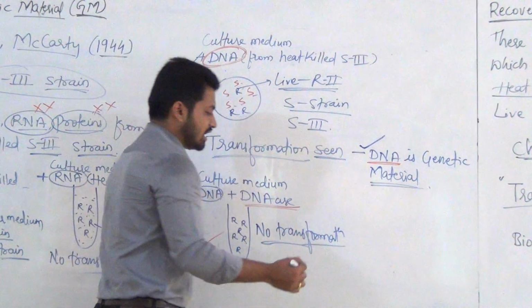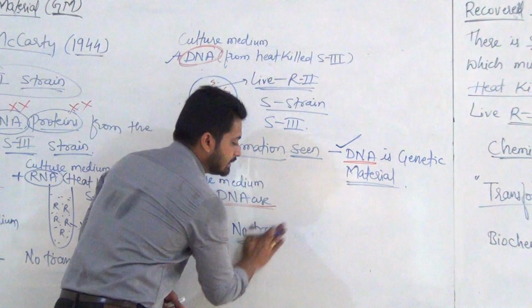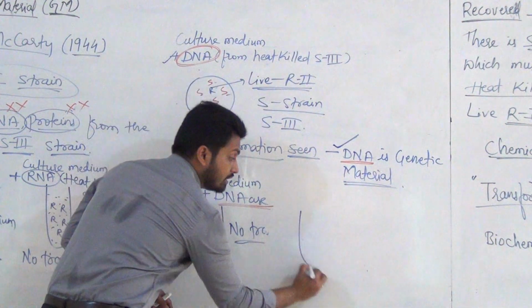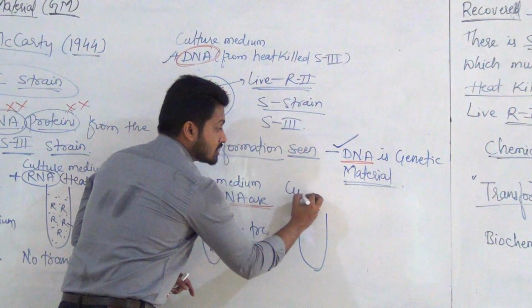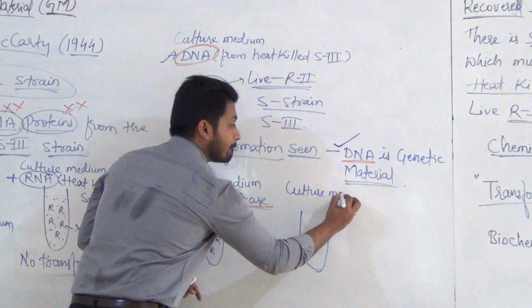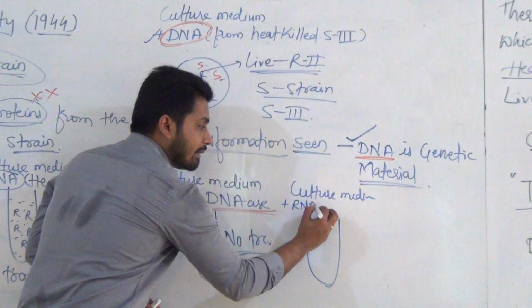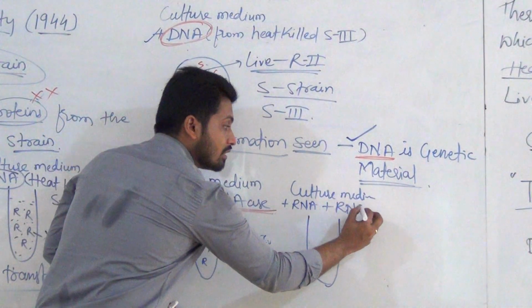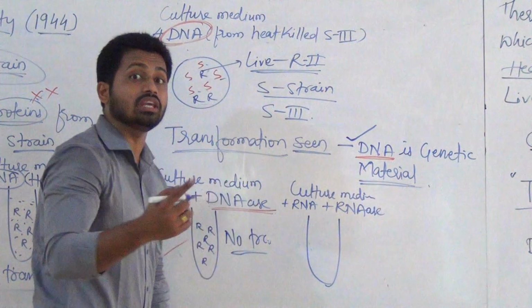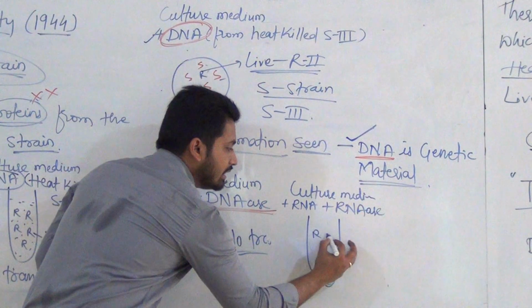For more clarification, they did the same experiment again: culture medium plus RNA plus enzyme RNase, meaning to deactivate RNA, and here they allowed R type to grow.